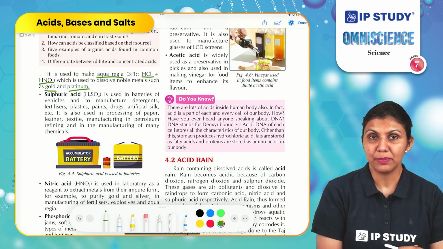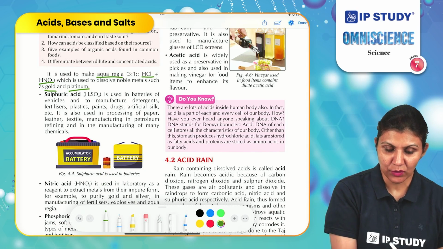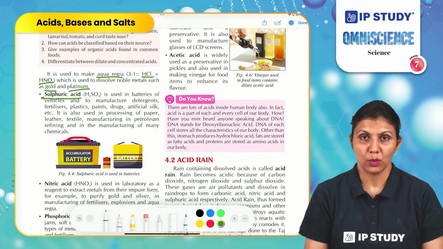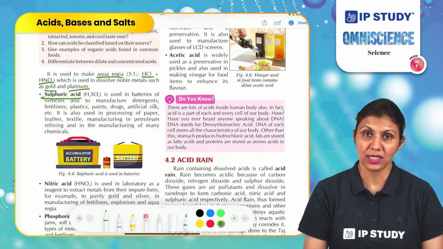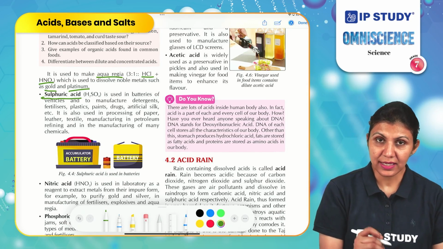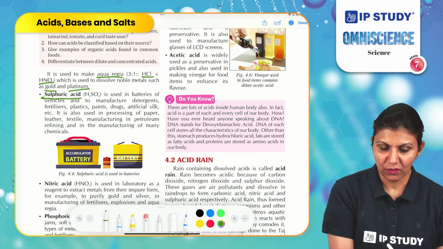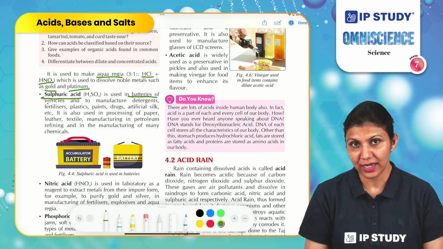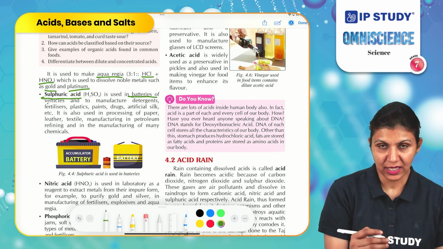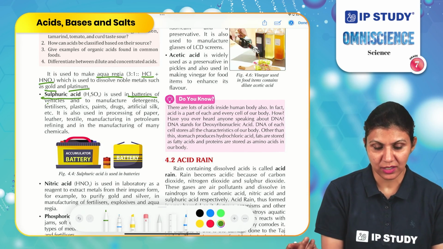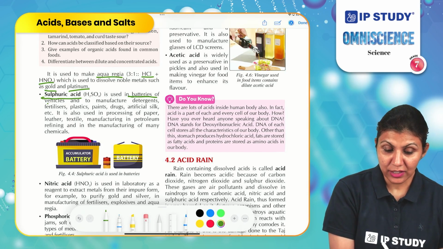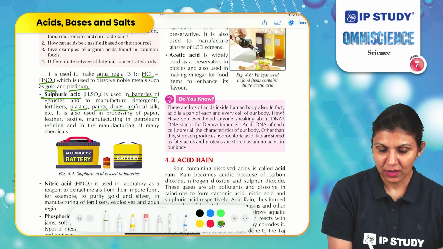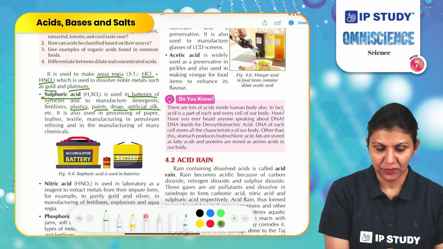Another example of acid is sulfuric acid, which is also known as the king of acids because it is the most corrosive acid. It is used in batteries of vehicles. Also, it is used in batteries to produce electricity, for example, the batteries which are used in inverters. And it is used to produce plastic, paints, medicines, artificial silk, etc.